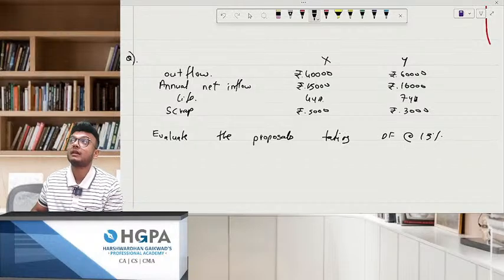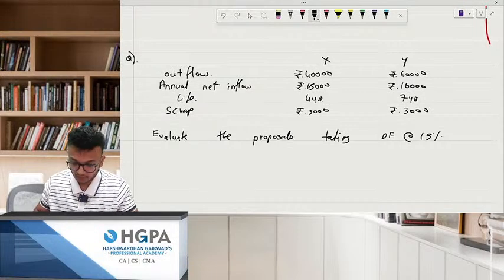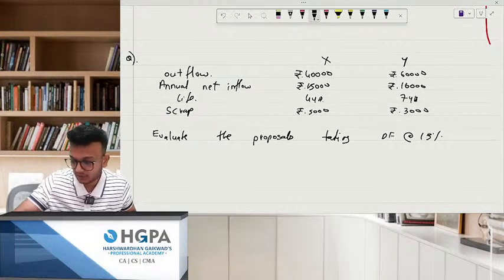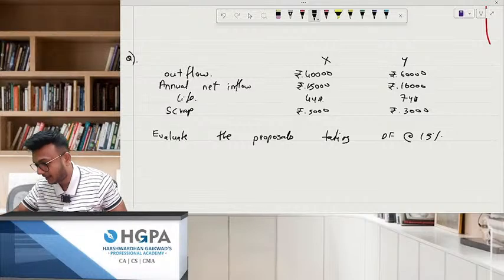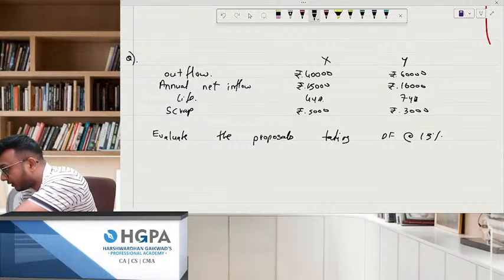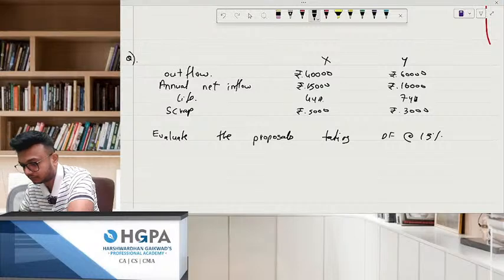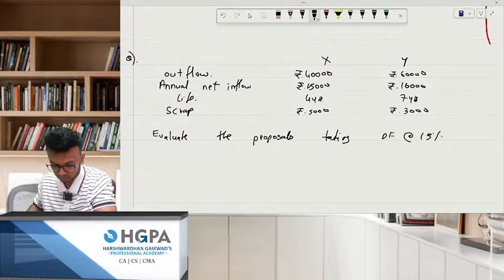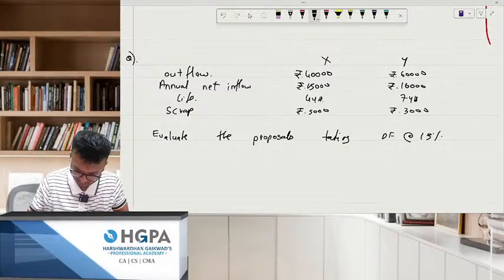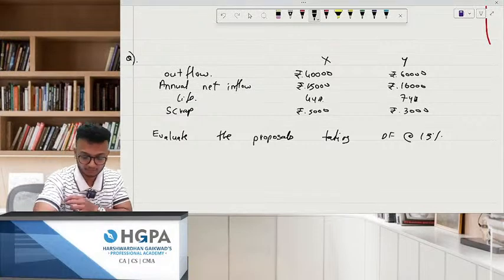Can you do it? Can you guys do it? It's a very simple sum. Start doing it. I'll just put the charger to my laptop. It's drained out. Can you guys do it?